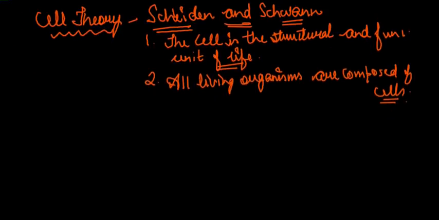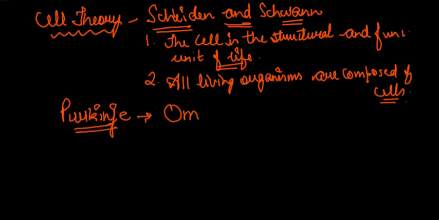But later on, another biologist, Virchow, gave another concept to the cell theory, and he stated in his language, omnis cellula e cellula.